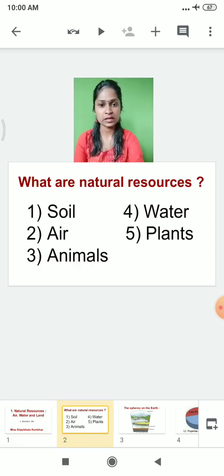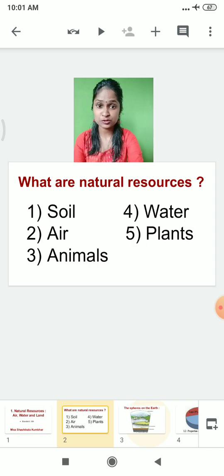Students, what is the meaning of natural resources? We already learned it in the last session. Whatever resources we get from nature, we call them natural resources. What are the things we get from nature? Soil, air, animals, water and plants. All these things we receive from nature and which cannot be synthesized by human activity, we call natural resources.